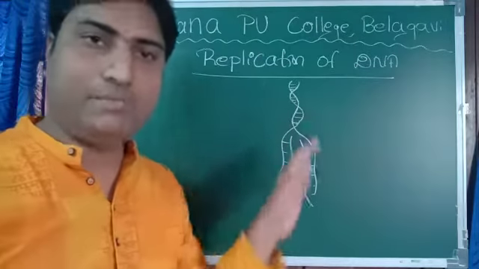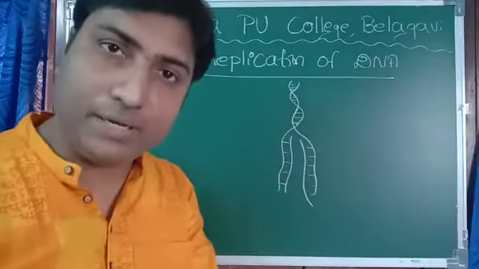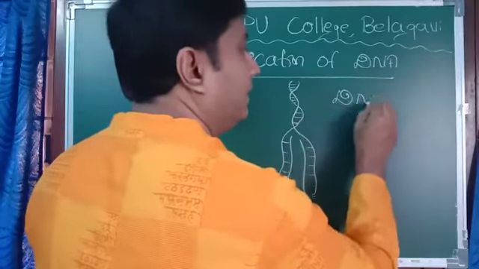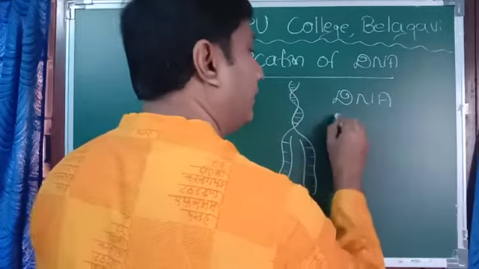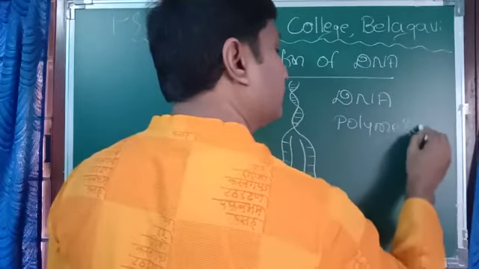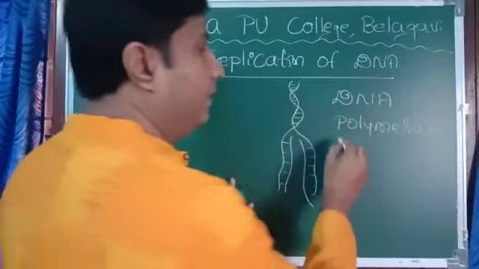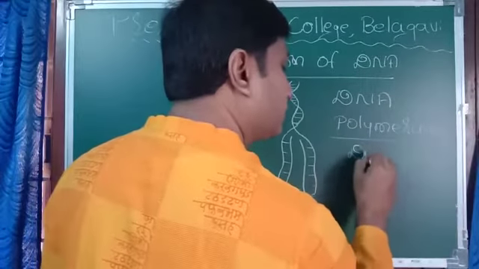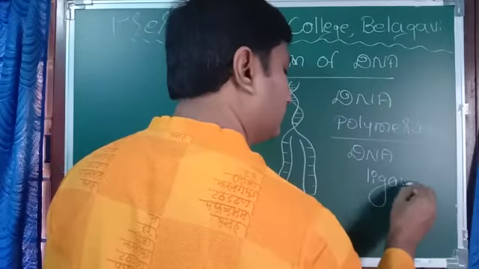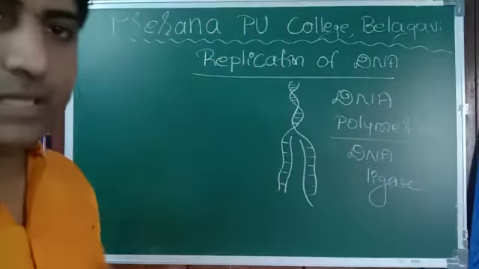The main enzymes that help here are DNA polymerase and DNA ligase. I'll mention the name, DNA polymerase. And DNA ligase also helps there. And two DNA are formed.